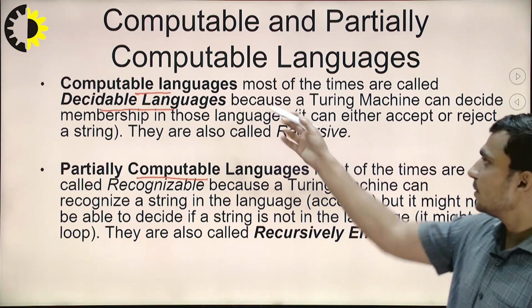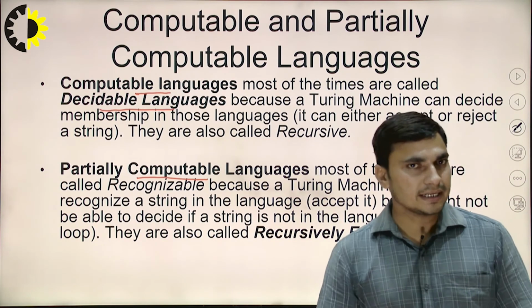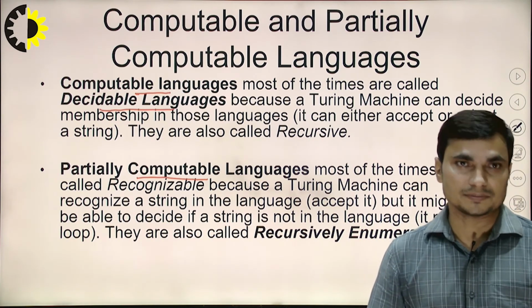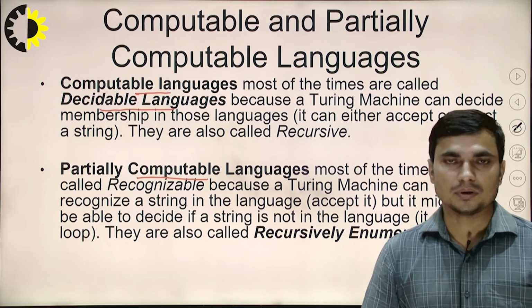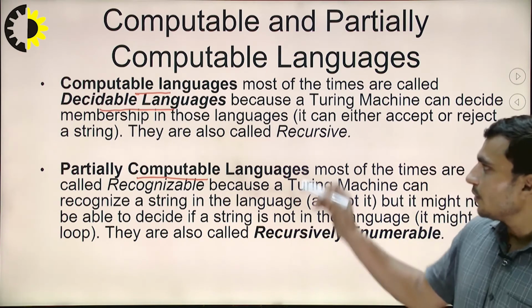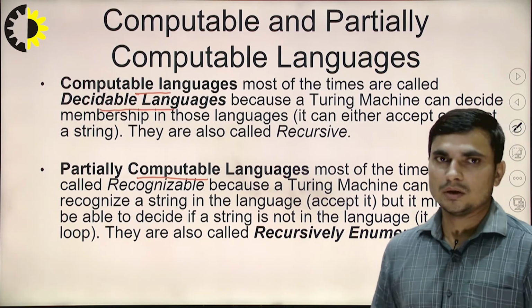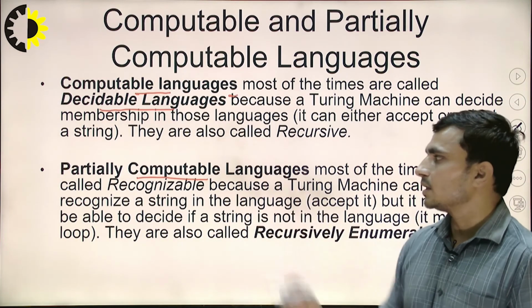The computable languages are also called decidable languages, because the Turing machine can decide membership in those languages. It can either accept a string or reject a string. That means we are able to decide whether a particular string is a member of a certain language generated by a certain grammar. We generally call them decidable languages.